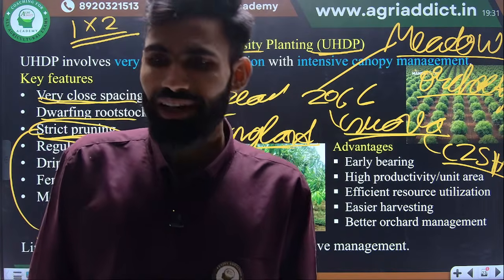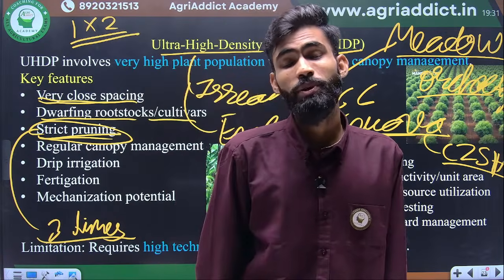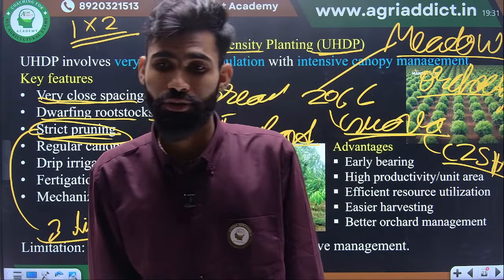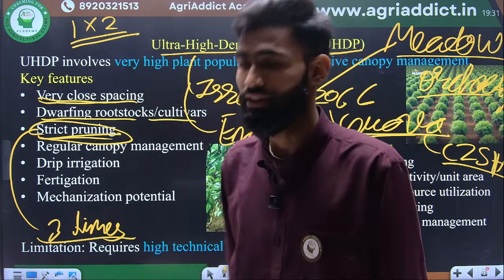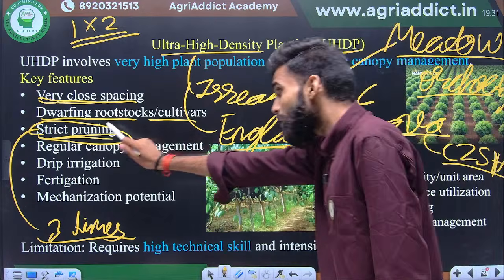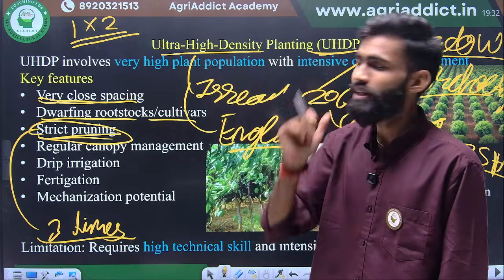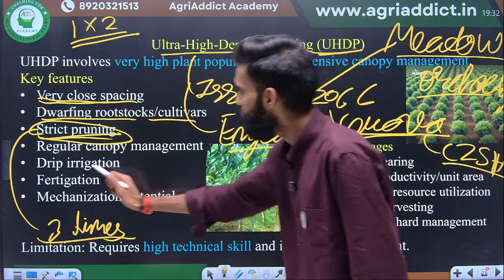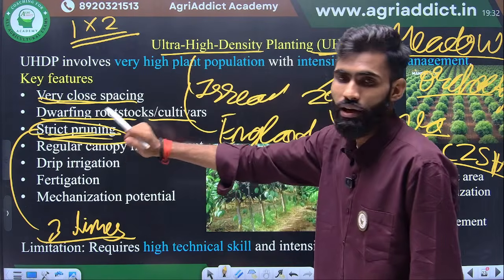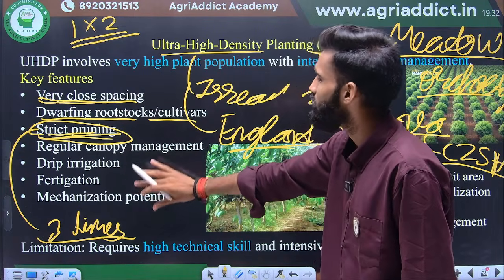It is possible that not only 27,000, even 50,000 plants are adopted in this condition. I will discuss it later. First we complete this, then we will discuss how much density will be adopted under this system. Next, strict pruning, up to 3 prunings are required in the case of guava.